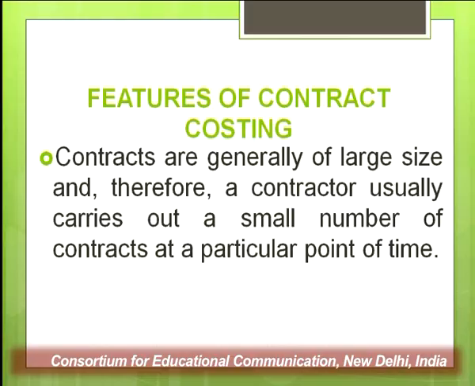So what are the special features of these? Contracts are generally of large size, and therefore a contractor usually carries out a small number of contracts at a particular point of time. There is not a rule as such that a contractor takes a small number of jobs, but normally, whenever the word contract comes in, a picture emerges in our mind of contracts of a large, significant amount, which take years to complete, like a contract of constructing a flyover in a metro city, right?